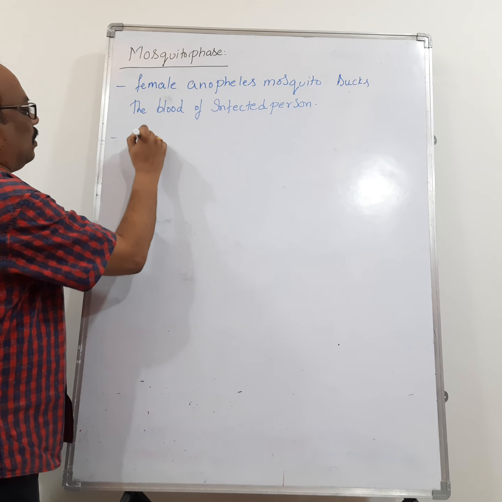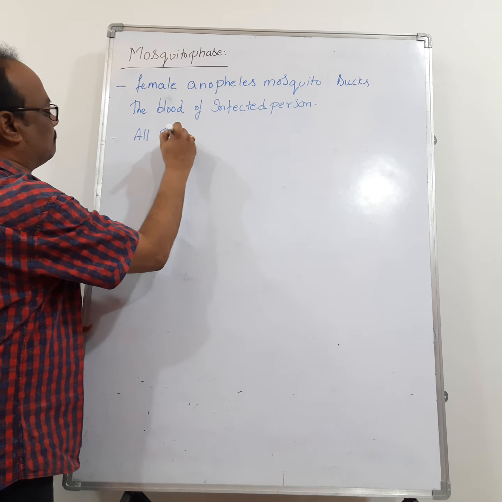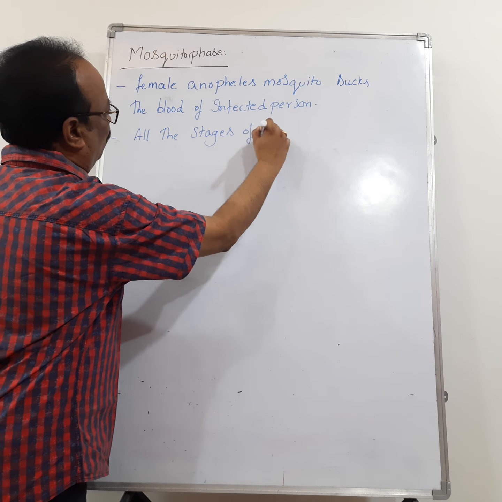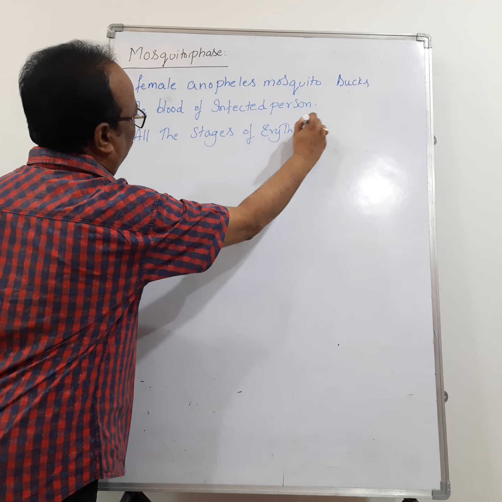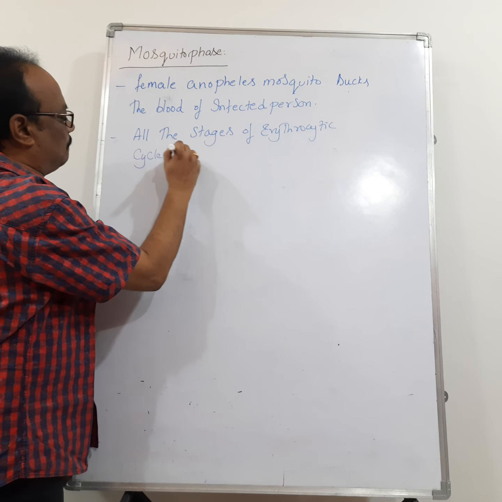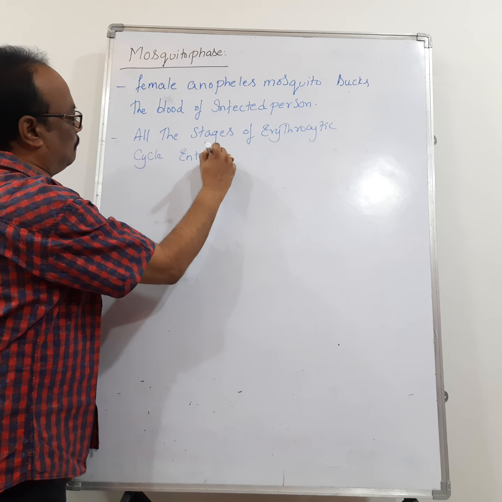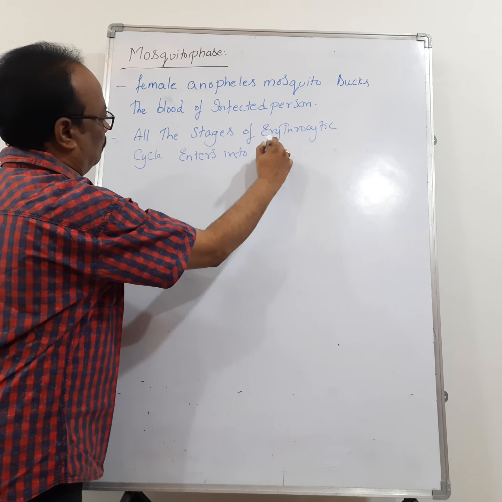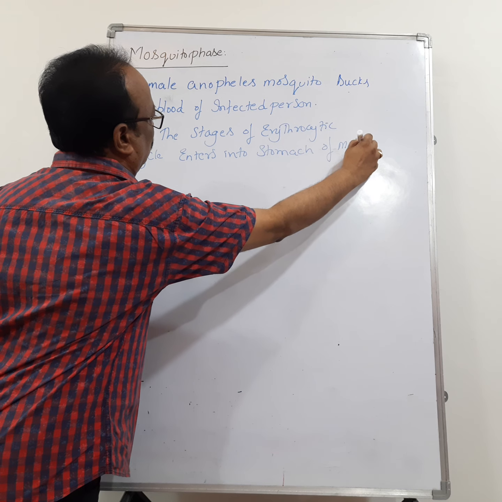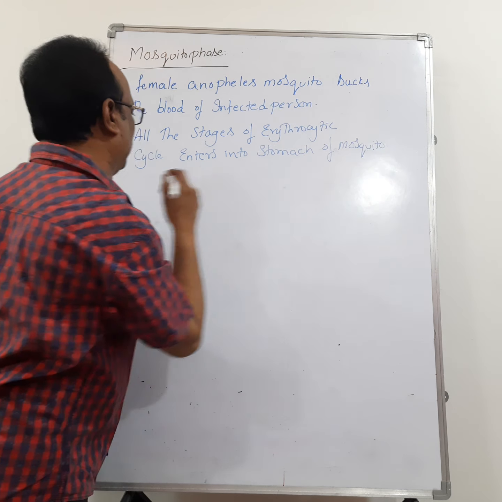What will happen? All the stages of the erythrocytic cycle enter into the stomach of the mosquito, right?